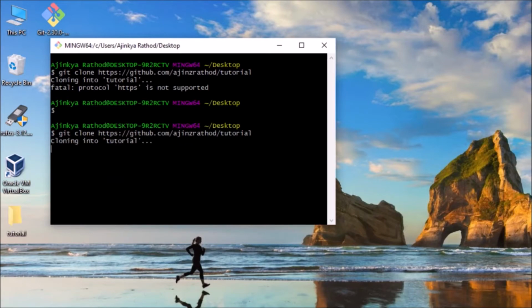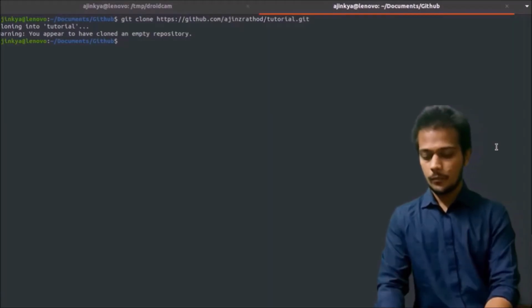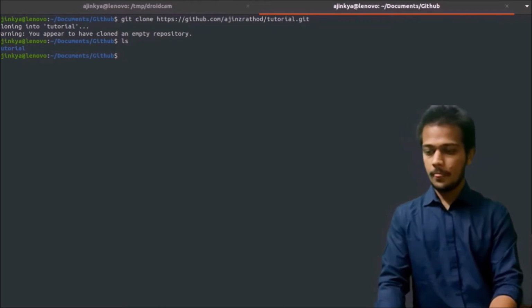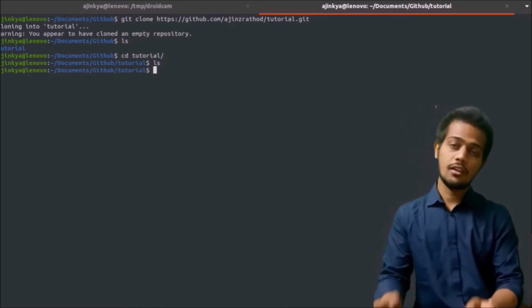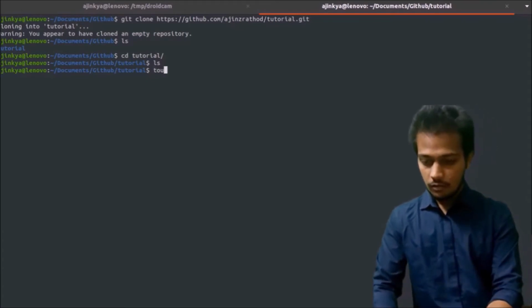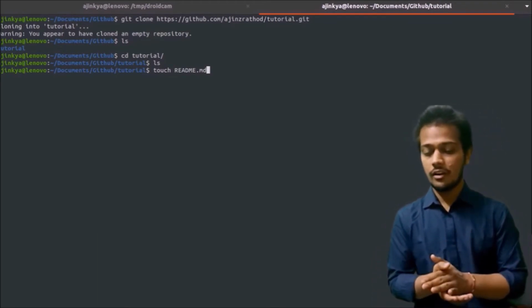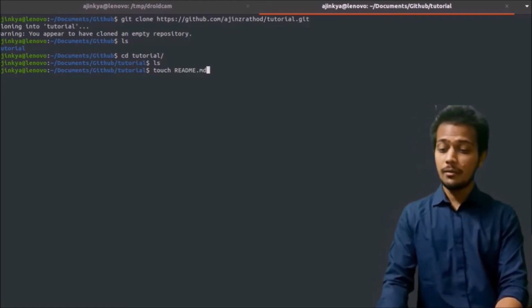And now you can see that it is cloning into tutorial. You can also see that a tutorial folder is created over here. Now let me show you that there are no files in this repository. So ls, go into tutorial, and ls, and you can see that there are no files inside it. Now we will create a first file over here. Let's write touch. For those who are not using Linux, the touch command is used to create a file, and we said that we will create a README file manually.